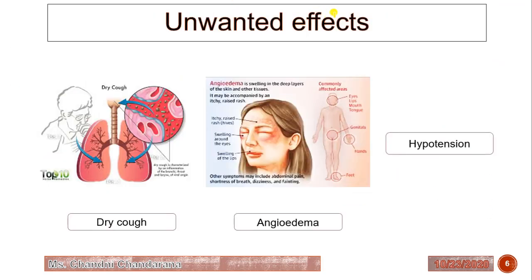Now these are the unwanted effects of calcium channel blockers. It's the same as ACE inhibitors: dry cough, it will produce angioedema and hypotension.